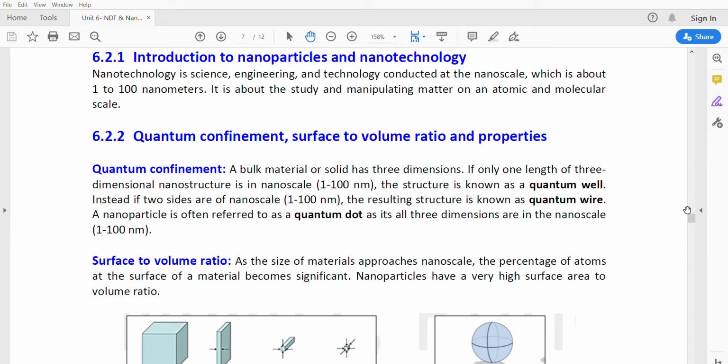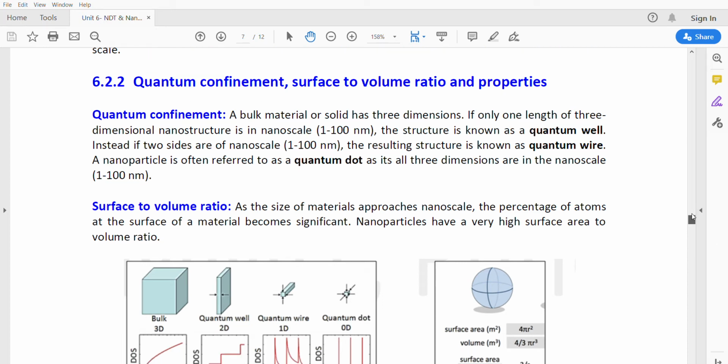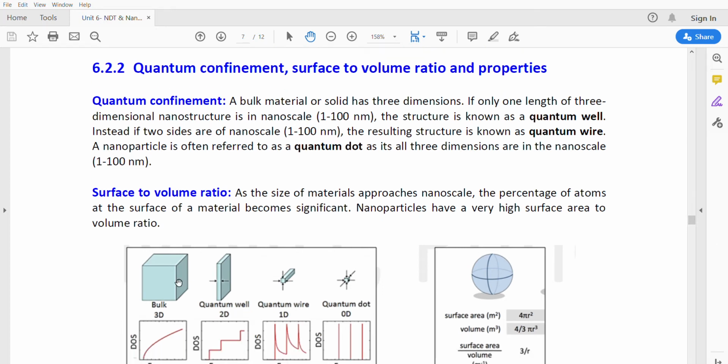quantum well. If two sides are in the dimensions of nanoscale, that is said to be the quantum wire. If all three dimensions are in the range of nanoscale, that is said to be the quantum dot. So the different types of nanostructures are quantum well, quantum wire, and quantum dot.